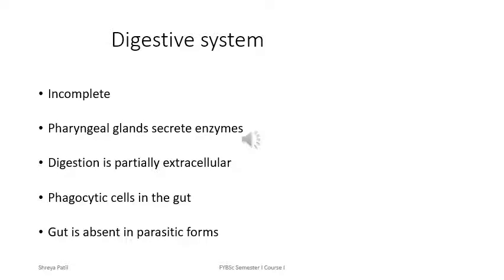In free-living flatworms, the digestive system is incomplete, like a blind pouch. Pharyngeal glands secrete enzymes that help in digestion. Digestion is partially extracellular. The phagocytic cells in the gut help in digestion. However, the gut is absent in parasitic forms because they are totally dependent on their host to get the nutrients.